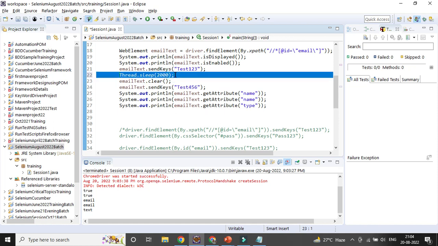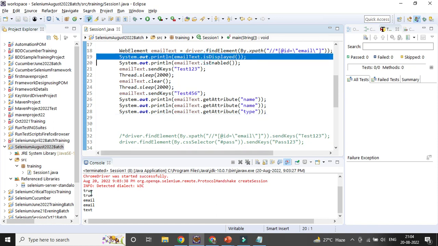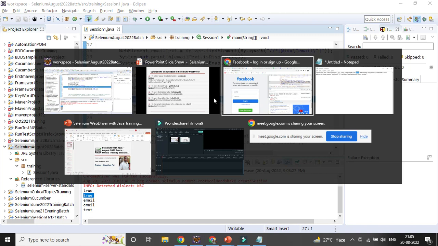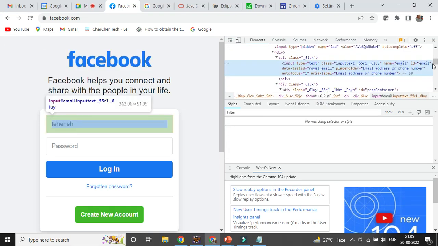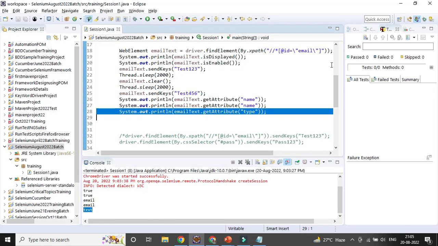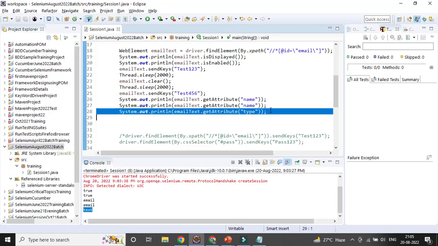Otherwise it will be too fast, your automation script will run very fast, and sometimes you will not be able to validate it. And here you could see the first output displayed is true, and is enabled is true. And what are the attribute values? Name is email, id is email, and what is the type? Type is coming as text. So name email, id email, type text. Those are the 3 things I want to print out, and it is coming accordingly.